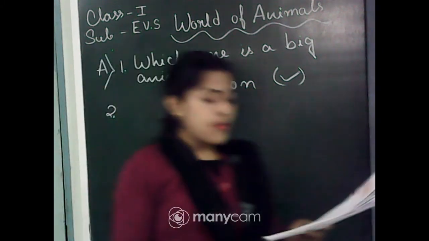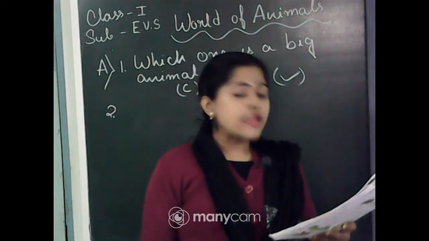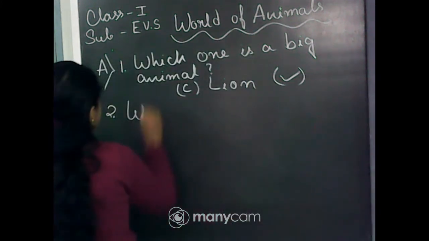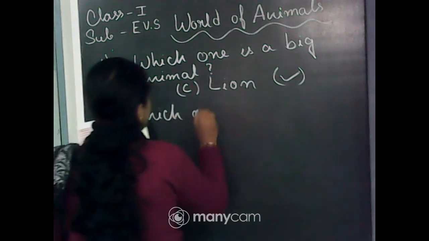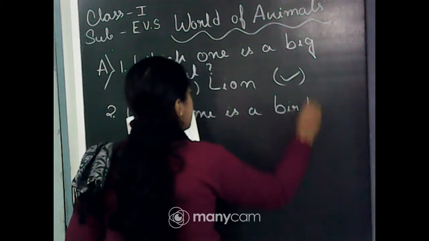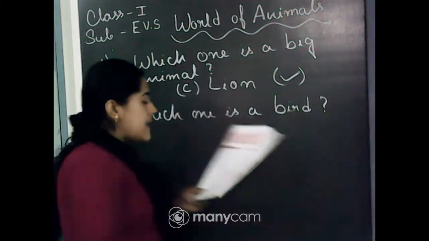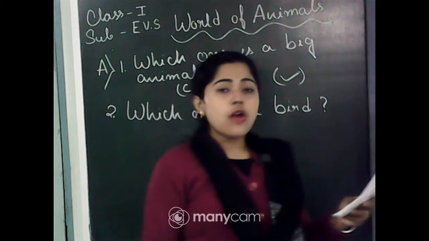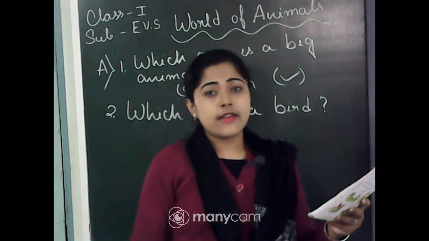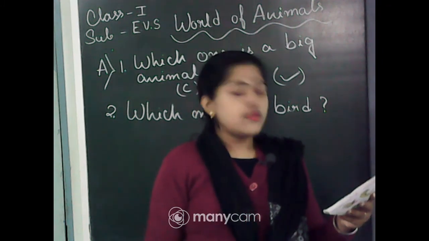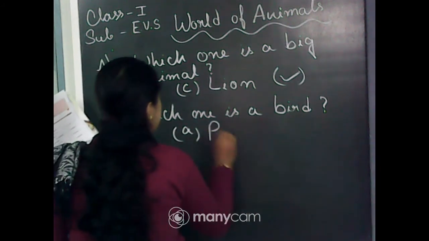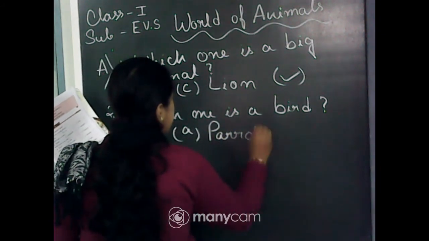Now go to question number 2. Which one is a bird? So here the 3 options are option A parrot, option B cockroach and option C butterfly. You know cockroach and butterfly are insects. So parrot is a bird. So option A parrot is the correct answer.